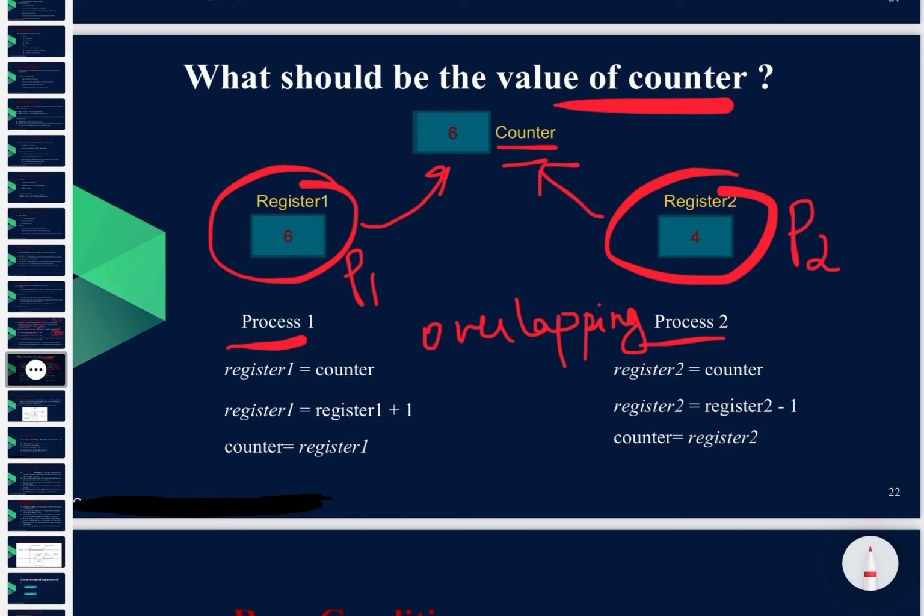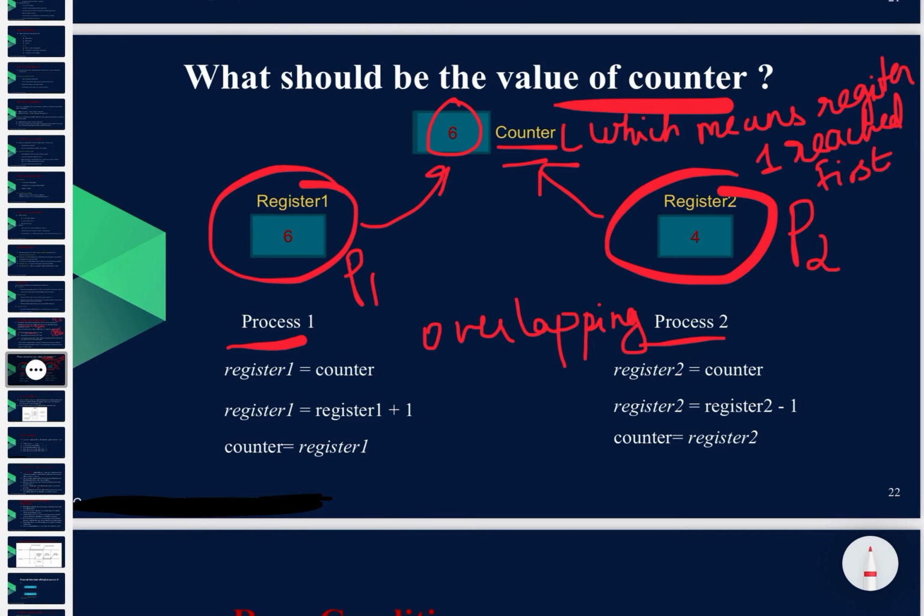If register 2 reaches first, then the counter will take the same value as register 2. So now the counter has taken the value 6, which means register 1 reached first.